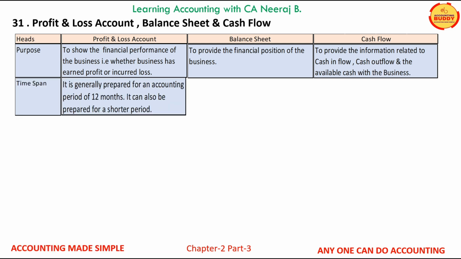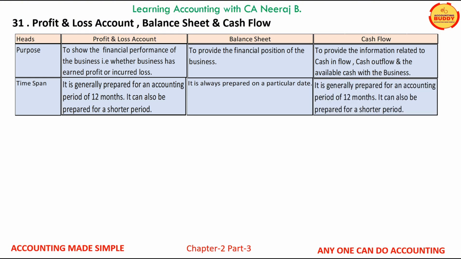Profit and loss account is prepared for an accounting period of 12 months. However, it can be prepared for a shorter period of 1 month, 1 quarter, or half yearly also. Balance sheet is always prepared on a particular date, generally as at the last day of the accounting period. Cash flow is also prepared for a period, generally for an accounting period of 12 months.